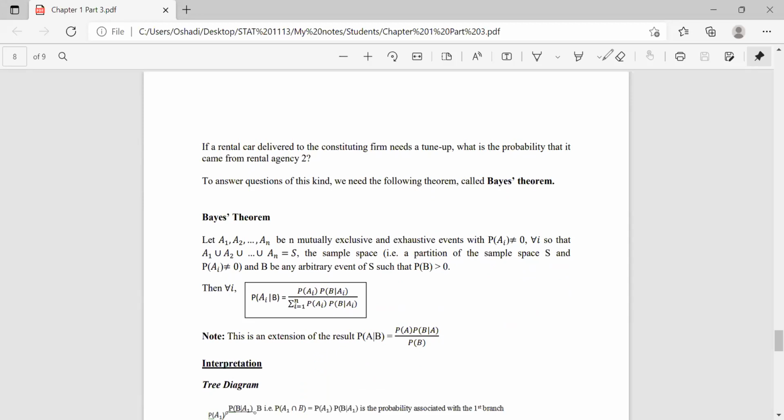Okay, in this example, we are asking the question, what is the probability that a rental car delivered to the firm will need a tune-up, right? So if a rental car delivered to the consulting firm needs a tune-up, what is the probability that it came from rental agency 2? Right? That is the reverse conditional probability. We are asking the reverse conditional probability.